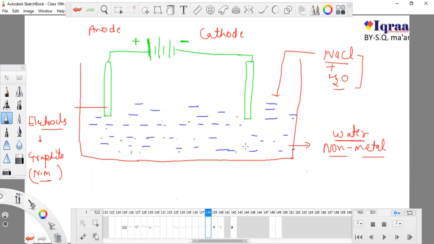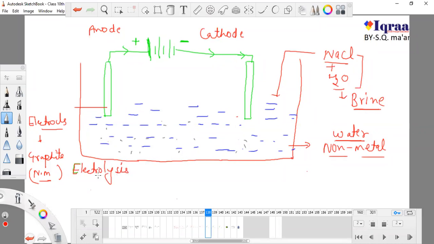This mixture containing both NaCl and water is known as brine. What is brine? The mixture of simple salt and water is known as brine. So don't forget about brine. Now I conduct electricity and electricity will pass like this. So again there is electrolysis.